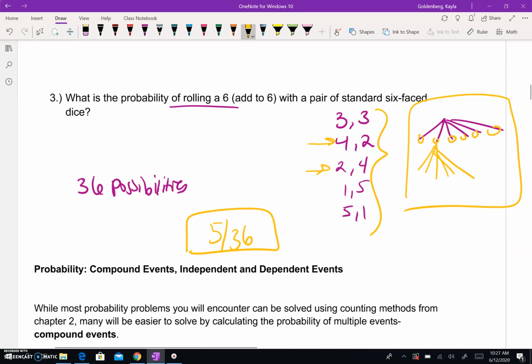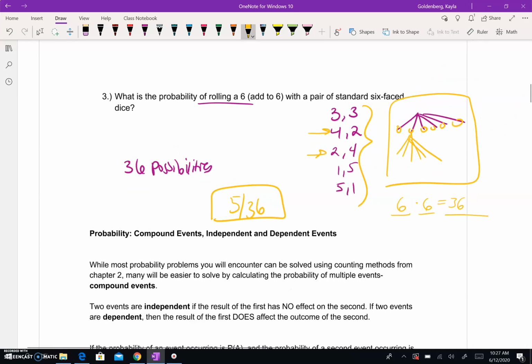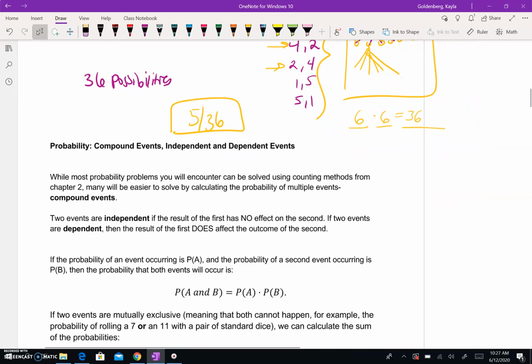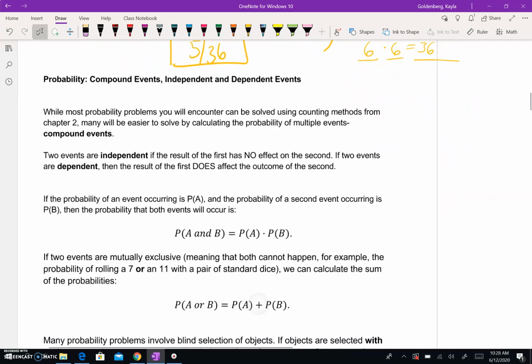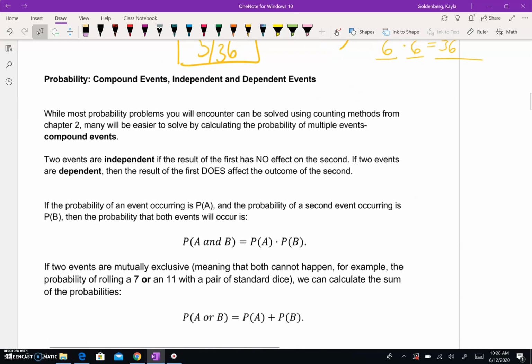And that's coming from your fundamental counting principle. Remember, ways the first event can happen, ways the second event can happen, gets you your total. So that's just like the basics of probability. Probability gets a little bit more complex, and as you're writing this in your notebooks, I don't expect you to write everything down. You can just put a couple of bullet points of the big ideas, and I'll try and highlight the big ideas to help you make it a little easier.